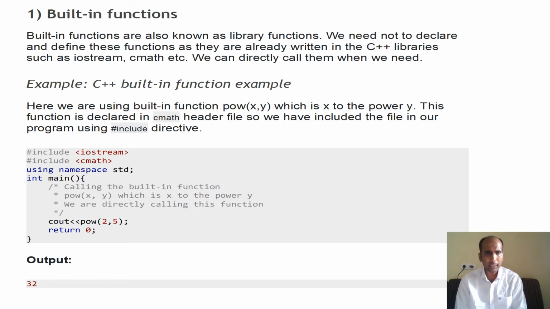So for a built-in function, like you are using the pow function. The pow function is defined in the math header file. So I have written #include <cmath>, and then pow(2, 5). So 2 to the power 5, it will return you 32. So you have not written the body of the pow function. That body is already defined. You are just calling that function.